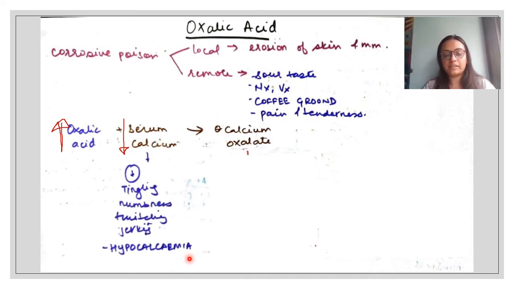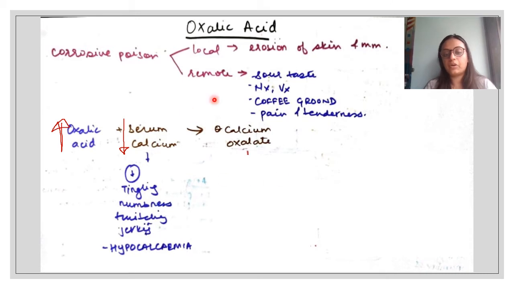Because of hypocalcemia, there's going to be tingling, numbness, twitching and jerking. Hypocalcemia also has an effect on the heart. If anybody knows about the effect of hypocalcemia on the heart, you can comment down in the comment section below.